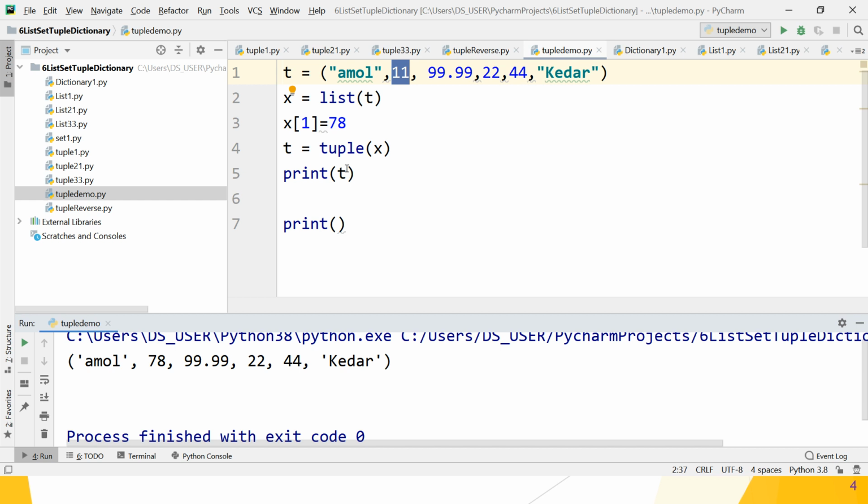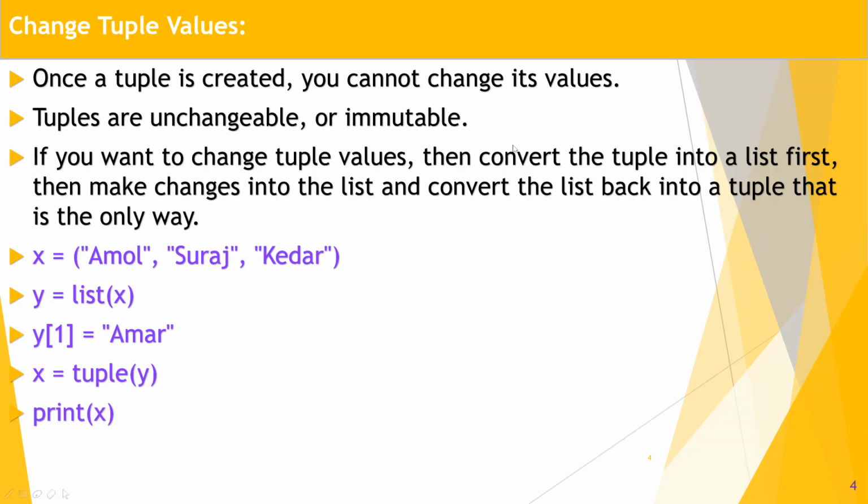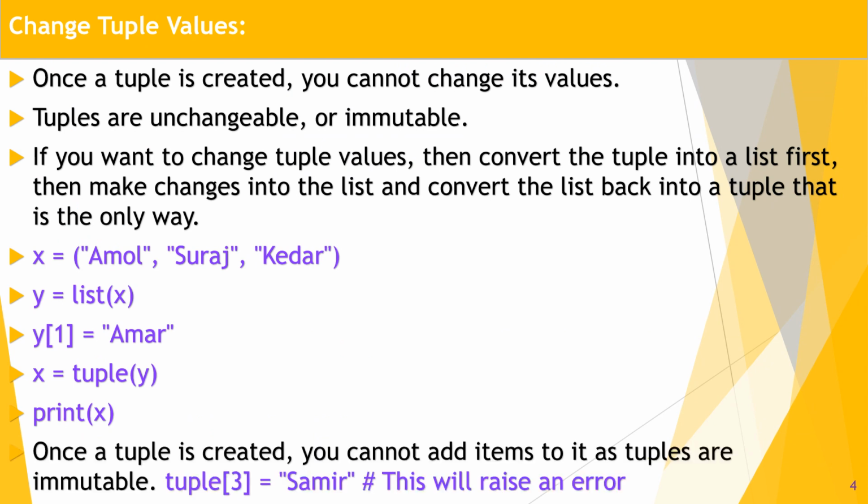Great. So what are the steps? Convert the tuple into a list, then change the values in the list, and again convert the list into a tuple and print the tuple. That is the only way we can change the values of tuples. I hope you understand the concept. Great, guys. Let's move on to the next part.